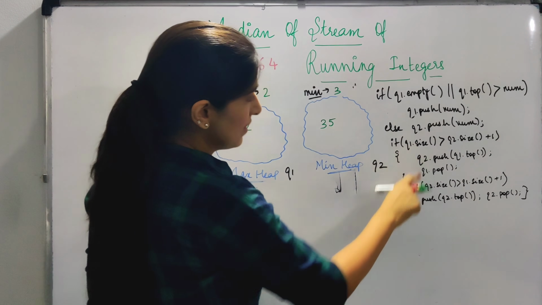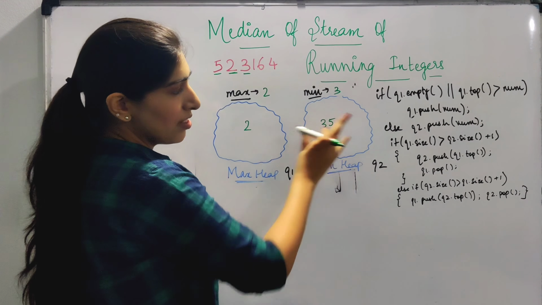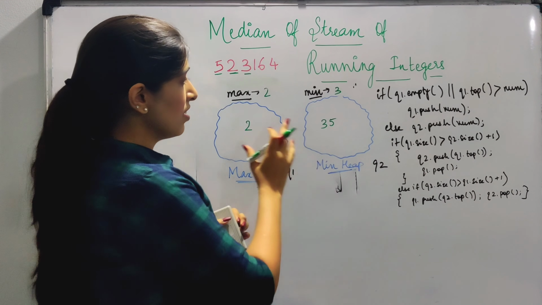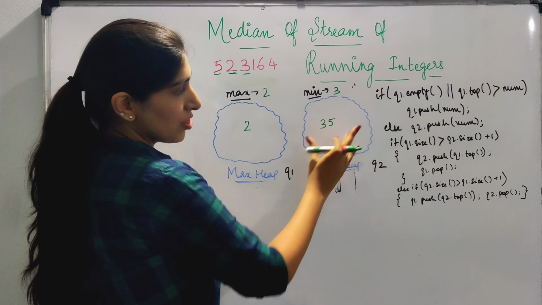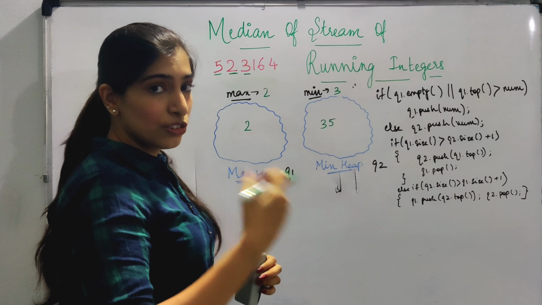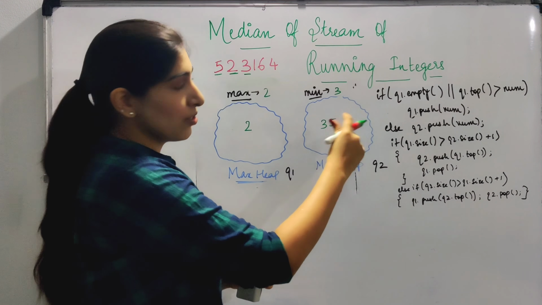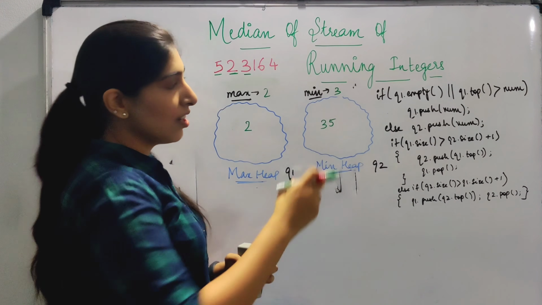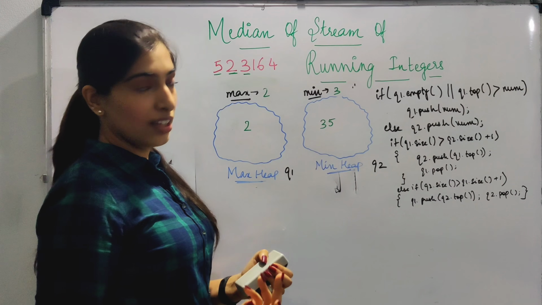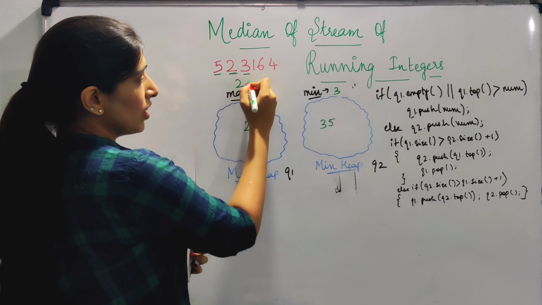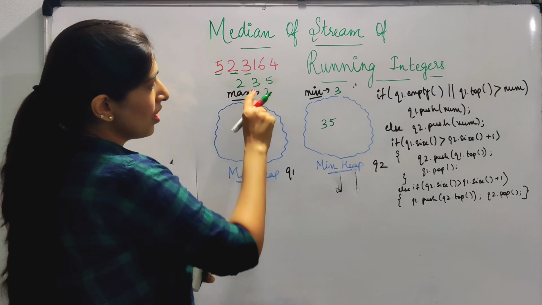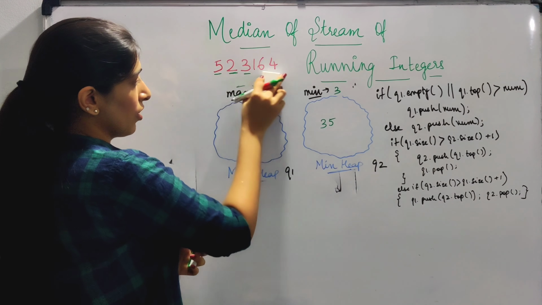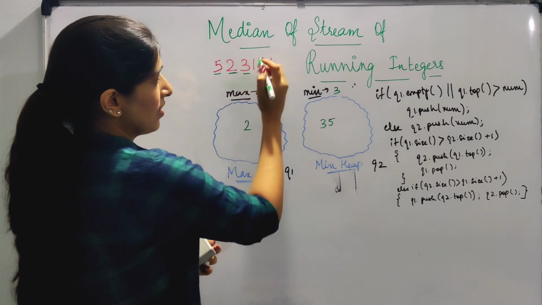Okay. Now let's check the size difference. Here size is 1, here size is 2. We don't have to worry. What will be the median in this case? Since this size is 1 and this size is 2, the median will be the top of the higher size. So it will be 3 over here. Since the size of this is more, the top value will return the median. And that makes sense. If there are only 3 values, 2, 3, 5, then 3 is the median, right? It makes sense.